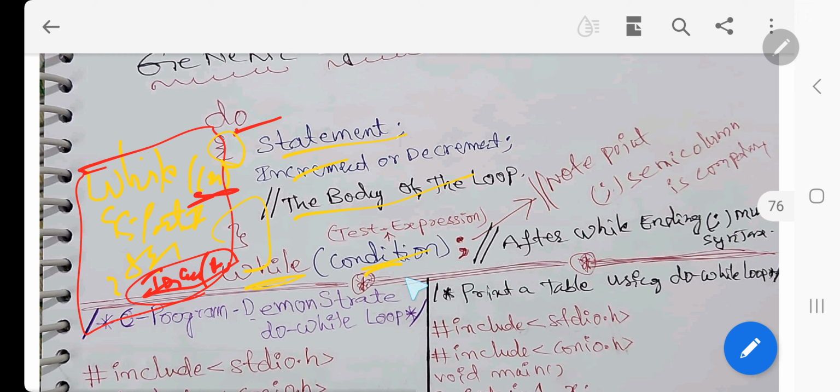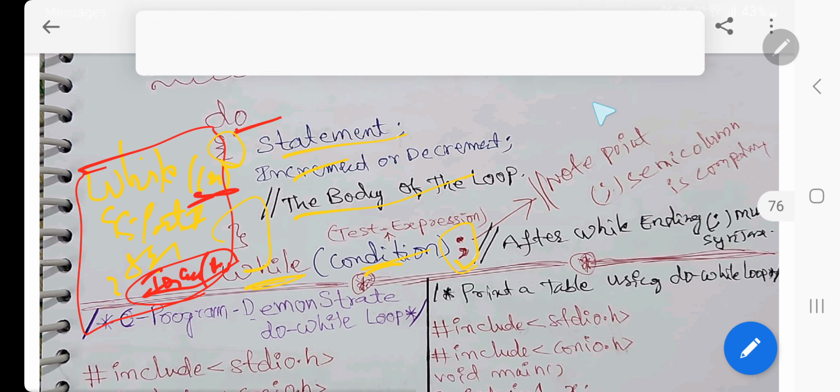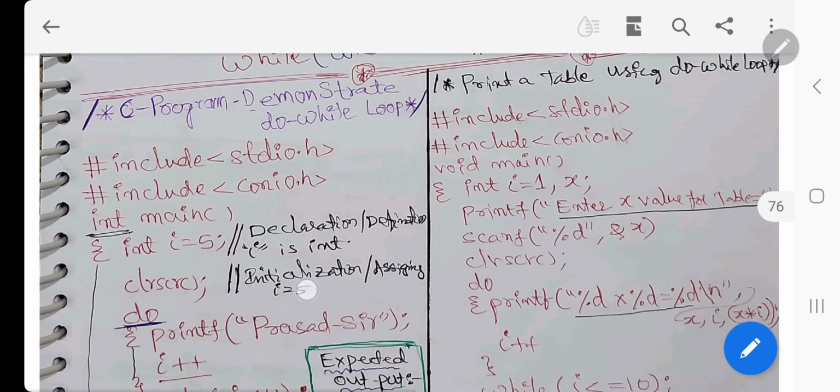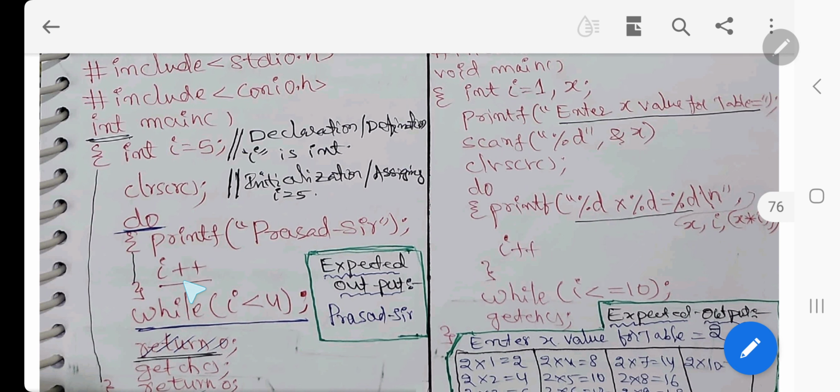In do-while, the condition will be there, and a semicolon will be given, right? And increment or decrement is in do itself, that is different.